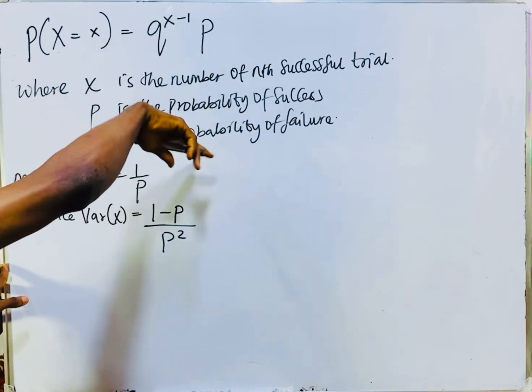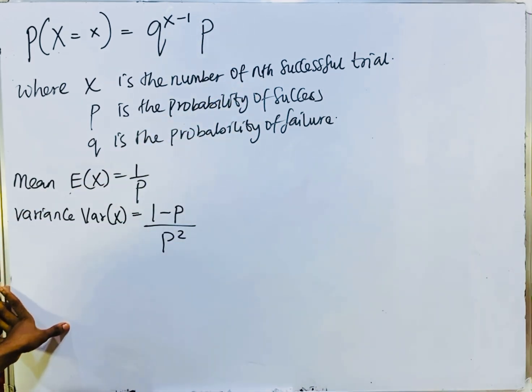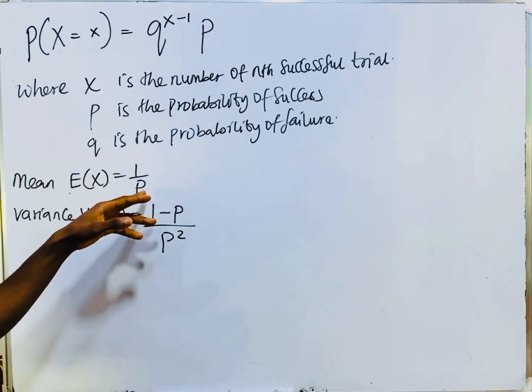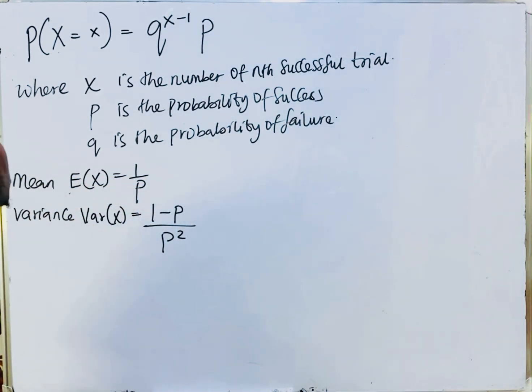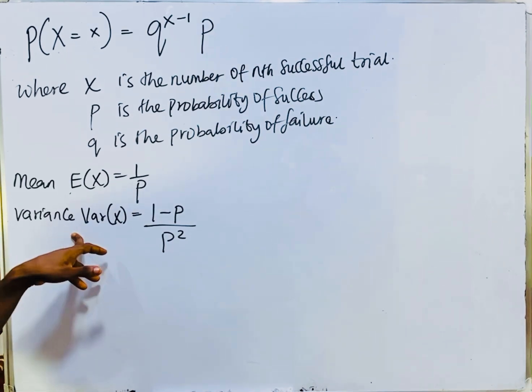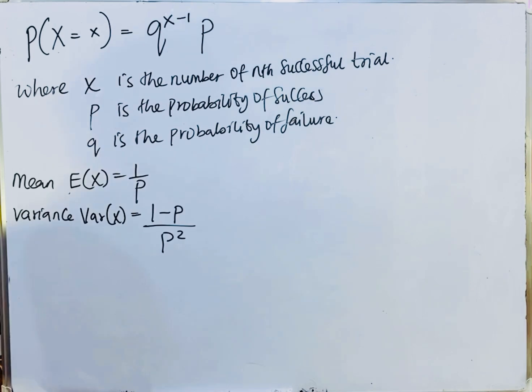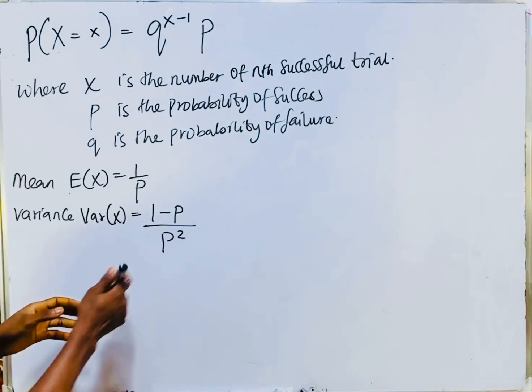Then x is the number of the nth successful trial. Our mean, the expectation of x, is 1 over p. Our variance is 1 minus p over p squared.